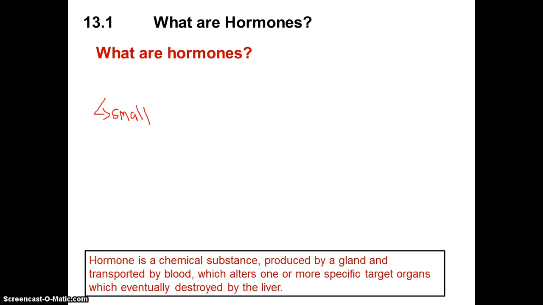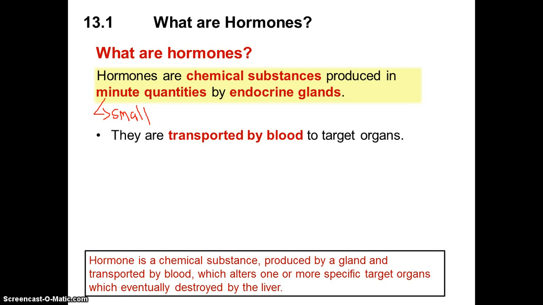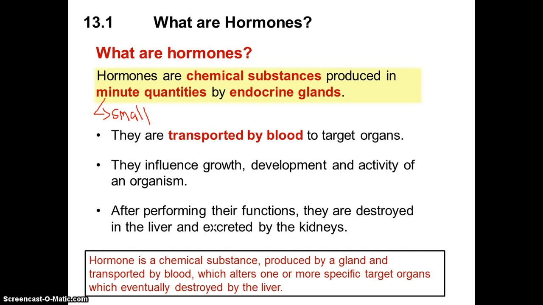First of all, what are hormones? Hormones are chemical substances produced in minute quantities by the endocrine glands. Minute means small amount, and they are transported by the blood to the target organs. They influence the growth, development, and activity of an organism. After performing their functions, they are destroyed in the liver and excreted by the kidneys.